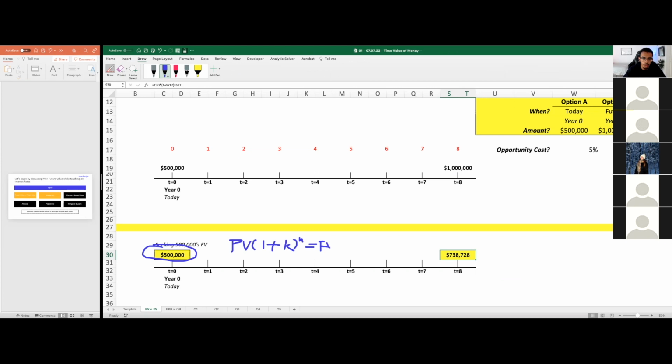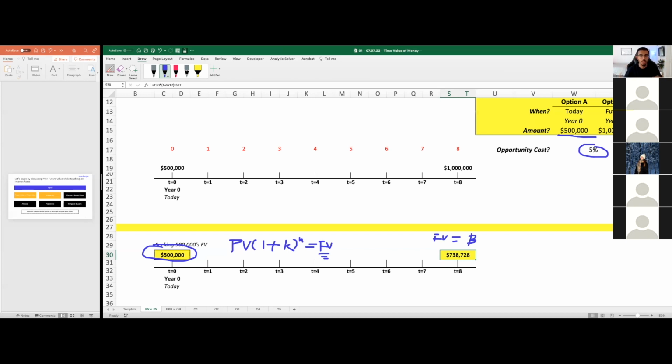That's exactly what we just did. We found the future value of option A, which is receiving money today, and then we compounded interest to it to see whether the future value of taking option A would be bigger or smaller than option B. Is that clear to everybody that we took the present value of our money, which is 500K, multiplied it by 1 plus K to the power of N, and that gave us an amount?